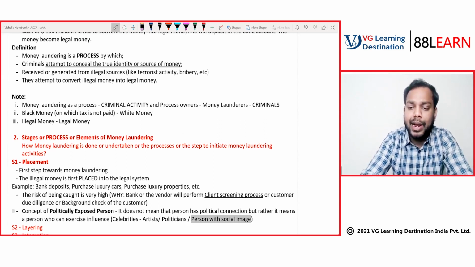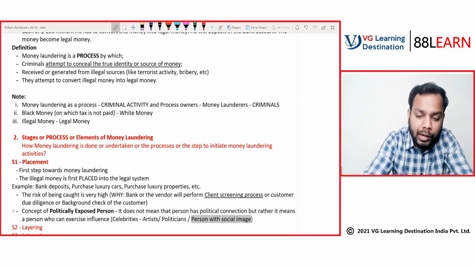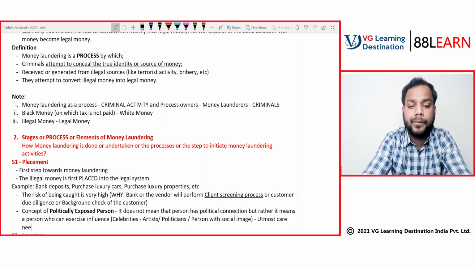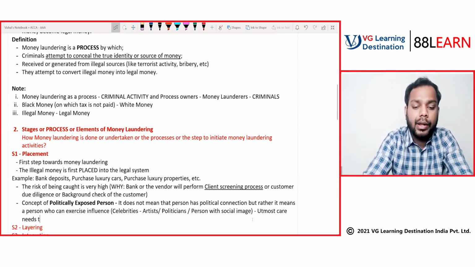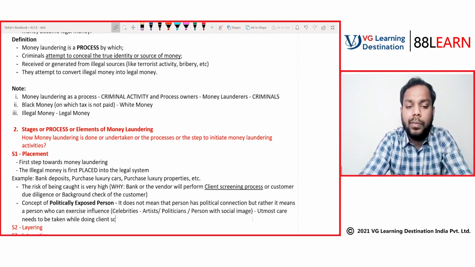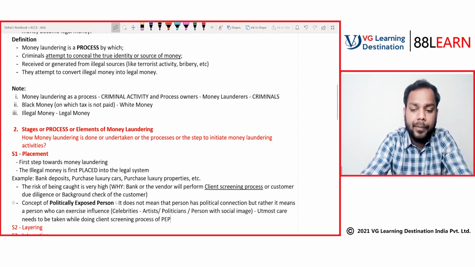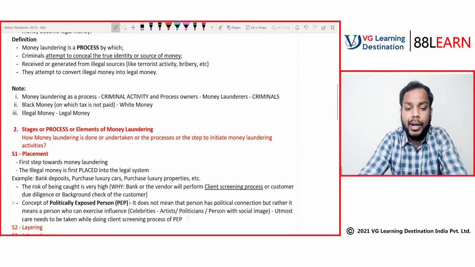Your ACCA guidance says utmost care needs to be taken while doing the client screening process of PEPs, politically exposed persons, right? In short form, PEP. Utmost care needs to be taken while doing the client screening process of the PEP. Why? Because they can exercise influence.